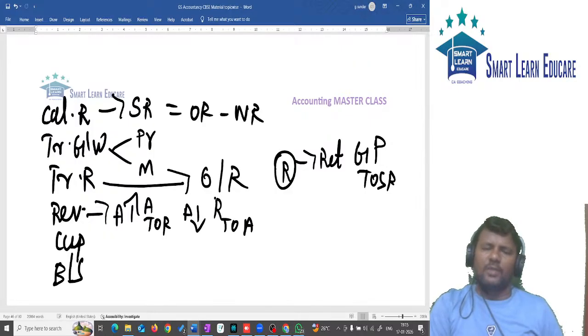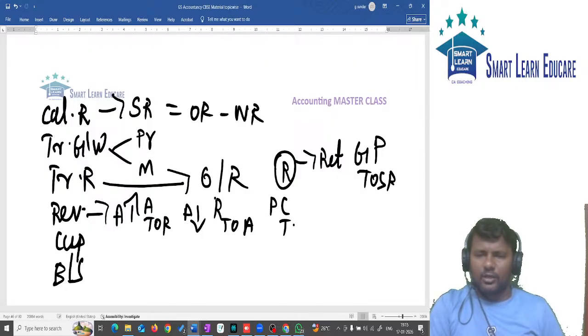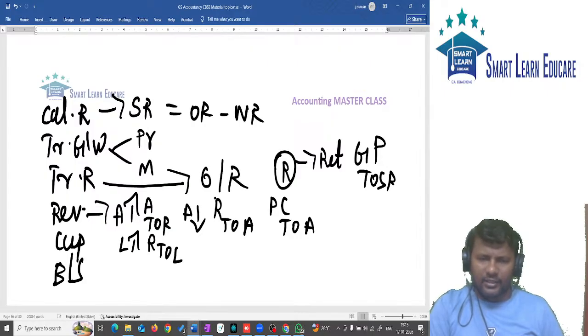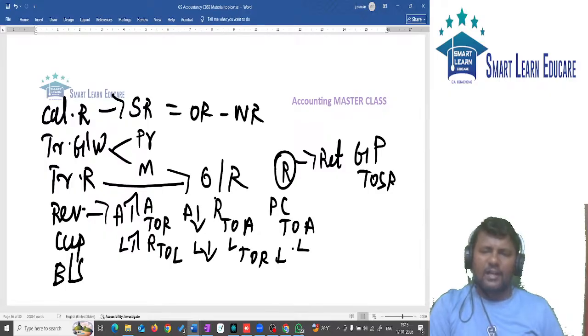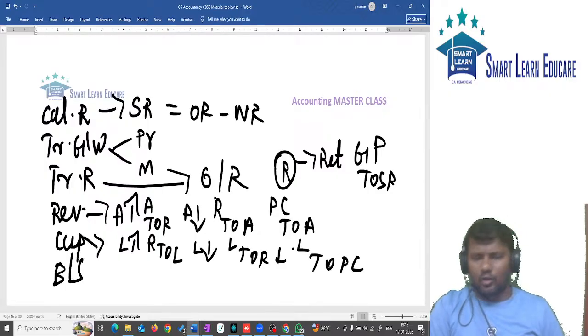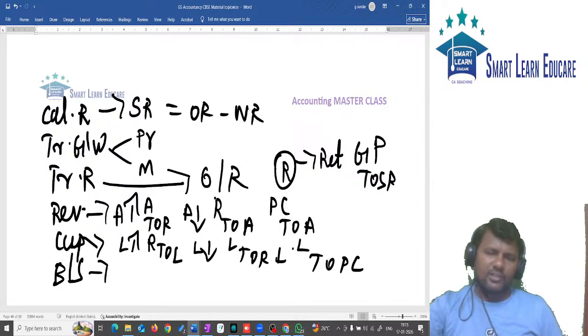Asset is taken over by partner. Partner's capital account debit to asset. Next, liability is revalued. Liability increases. Entry, revaluation account debit to liability. Liability decreases. Liability account debit to revaluation. Liability taken over by partner. Liability account debit to partner's capital. Then we should prepare capital account. Then last step, it is balance sheet.